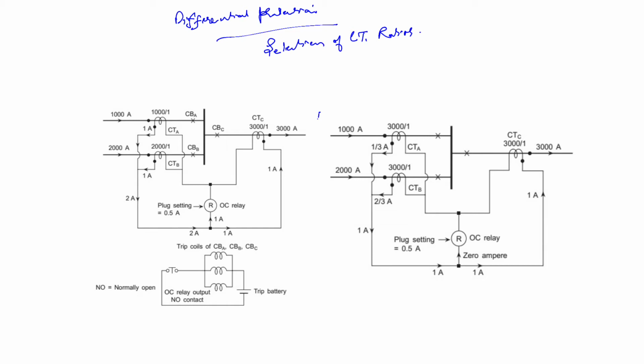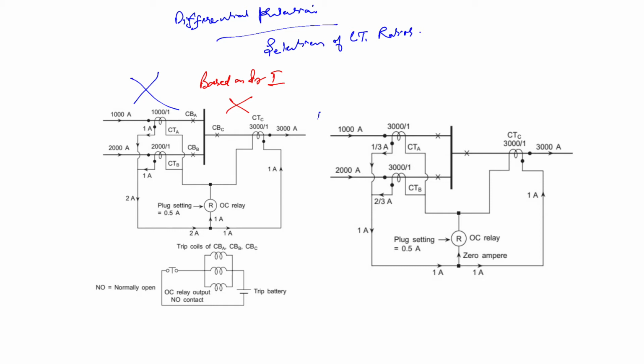So the method of selecting the CT ratio on the basis of the primary current seen by the feeder is not correct. This method, based on the primary current, is not right, because we will have the spill current in that.